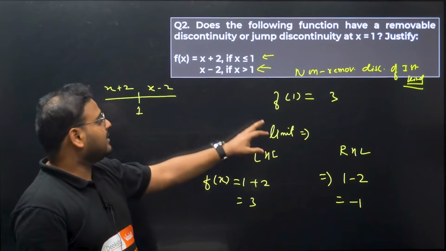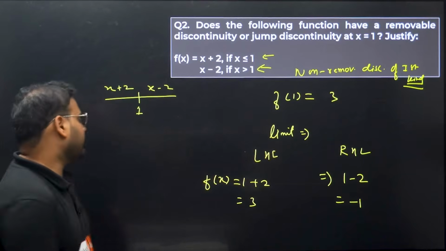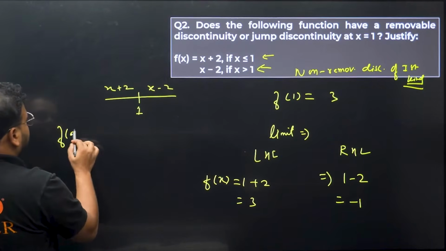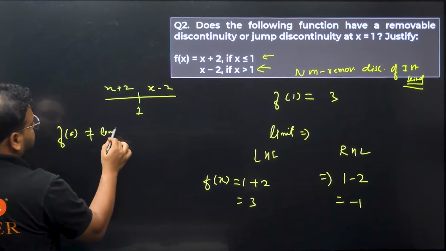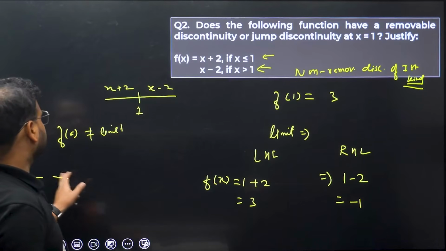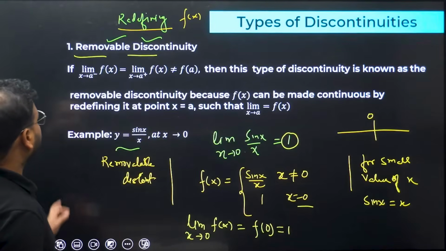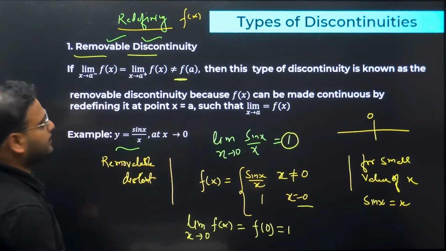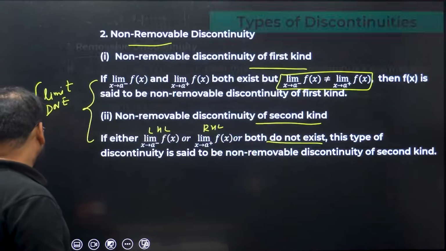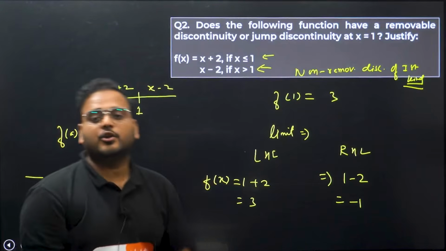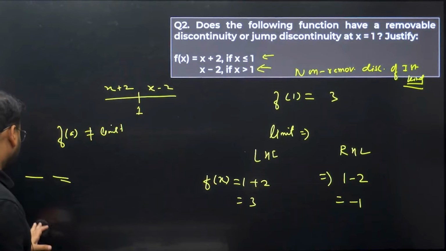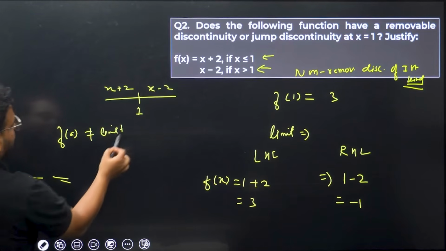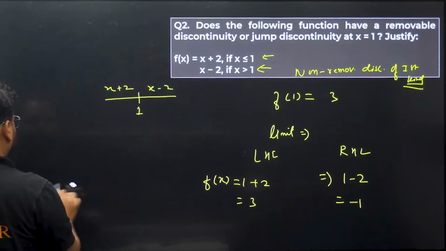If it was that f of a is not defined to limit, if f of a was not equal to the limit, the first one, please check over here, then we'll call it as removable type. But this is not that case. This is the first case of non-removable type of discontinuity. Have a look. So let me erase this extra part. All right, clear?